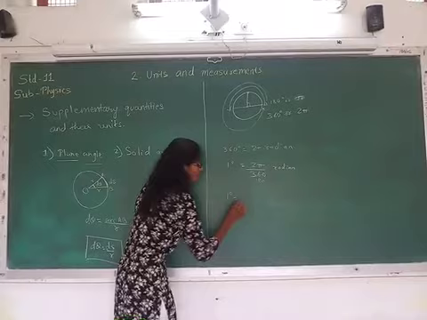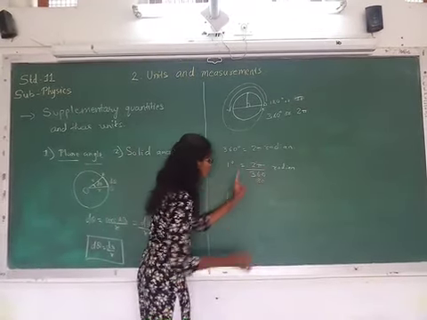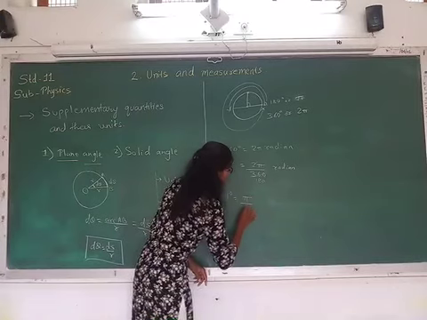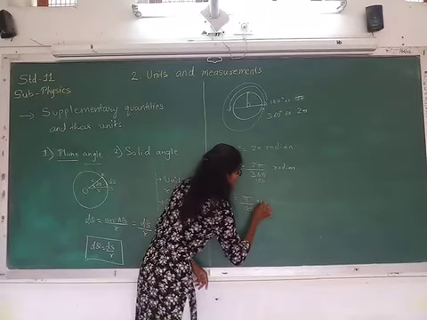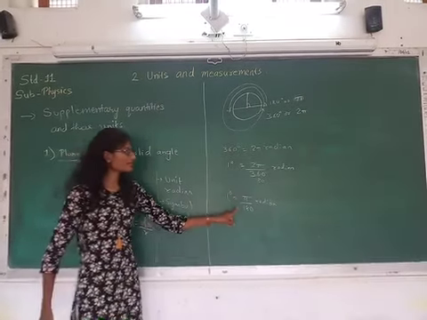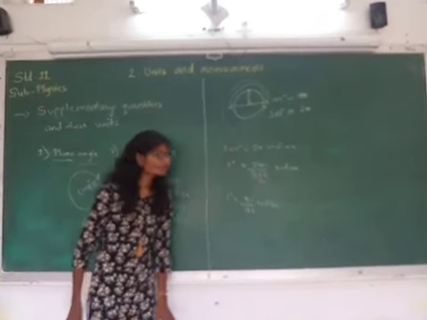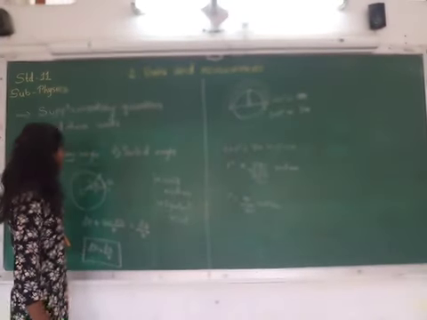So this is very important, and you need to note it down: 1 degree is equal to pi upon 180 radian. So 1 degree is equal to pi upon 180 radian. Okay. Next we have